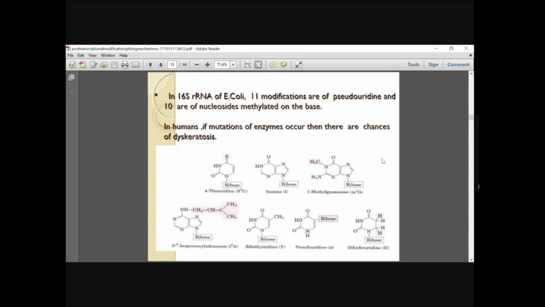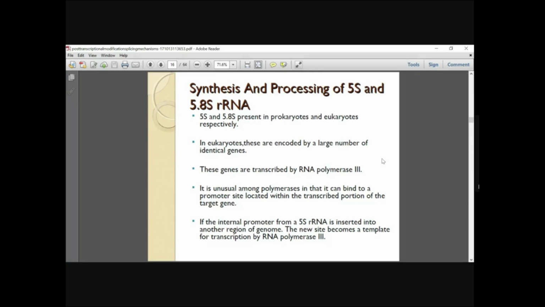Then coming to synthesis and processing of 5S and 5.8S rRNA. 5S is present in prokaryotes and 5.8S is present in eukaryotes. In eukaryotes, they are encoded by a large number of identical genes, which are transcribed by RNA polymerase 3. It is unusual among polymerases in that it can bind to a promoter site located within the transcribed portion of the target gene.